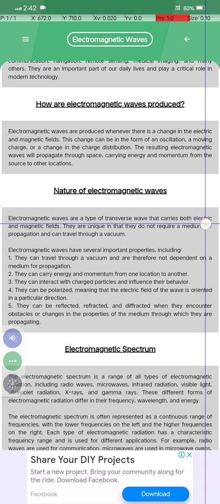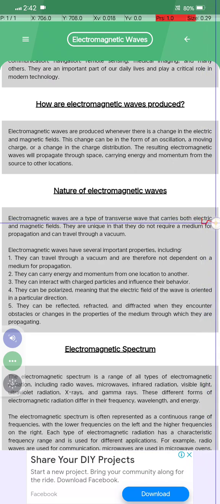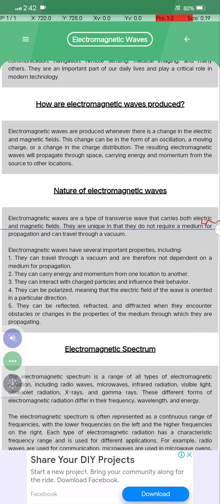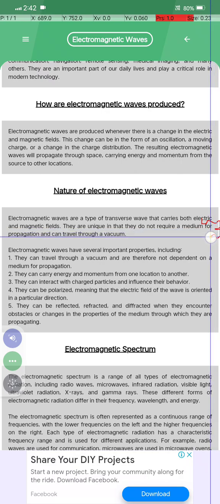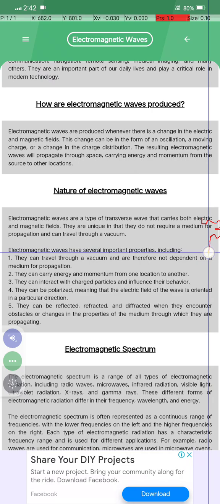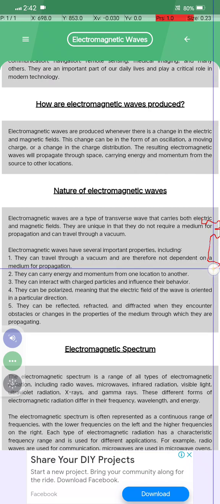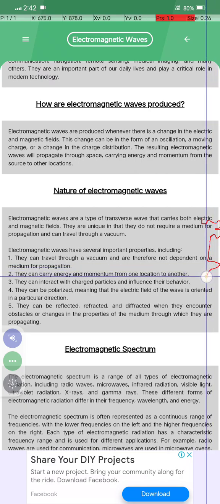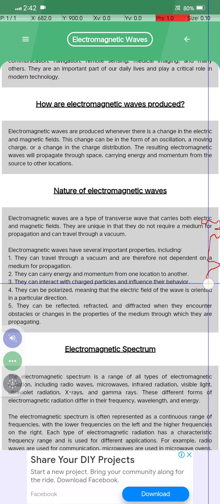Electromagnetic waves are a type of transverse wave that carries both electric and magnetic fields. They are unique in that they do not require a medium for propagation and can travel through a vacuum. Electromagnetic waves have several important properties, including that they travel through a vacuum and are therefore not dependent on a medium for propagation. They can carry energy and momentum from one location to another, and they can interact with particles and influence their behavior.